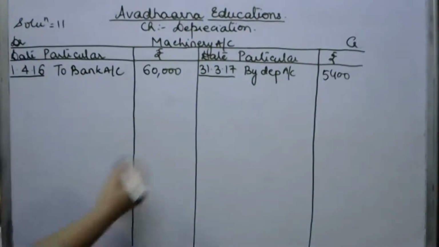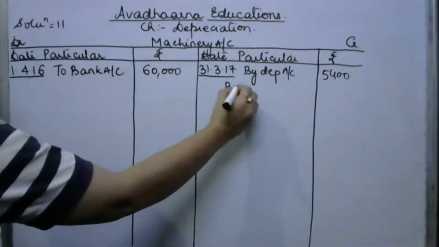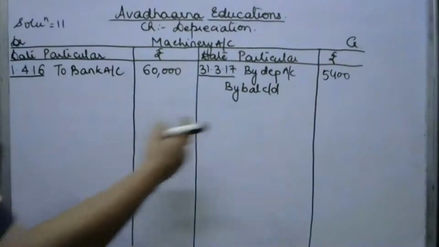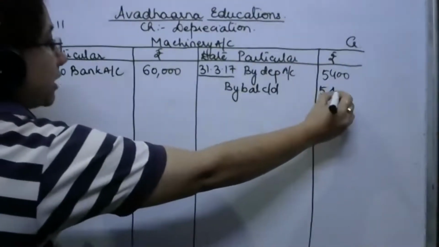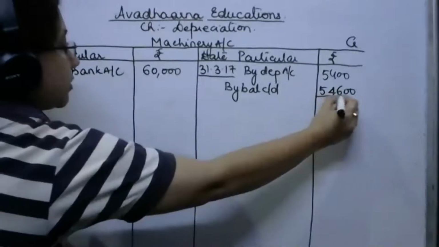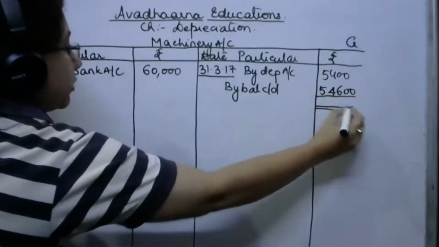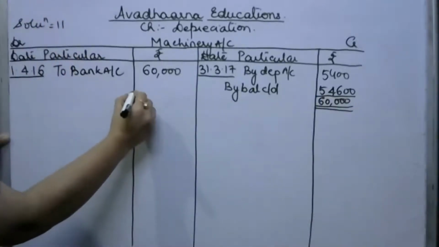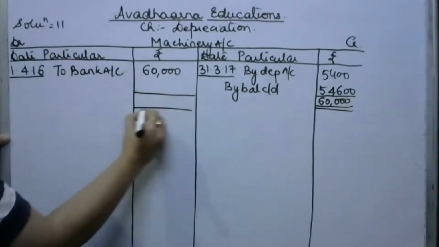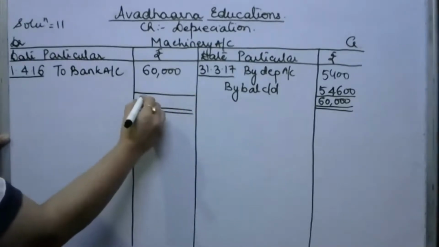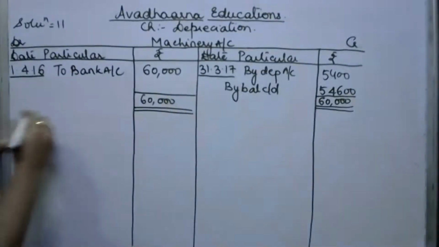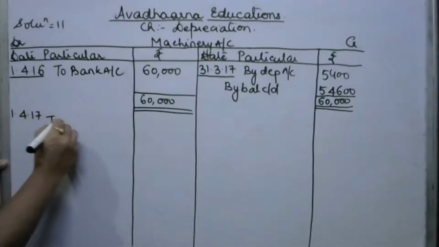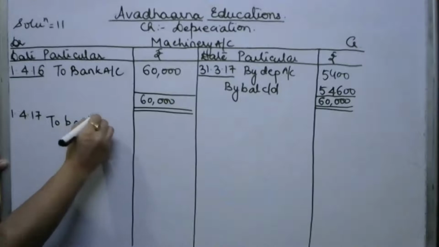Then if we subtract 5400, on the same day we are going to get the balance carried down. So 60,000 less 5400, balance carried down will be 54,600. So this year the accounts are closed. We are going to write the total 60,000 and bring the balance of the machinery on 1st April 2017. We'll write to balance brought down.